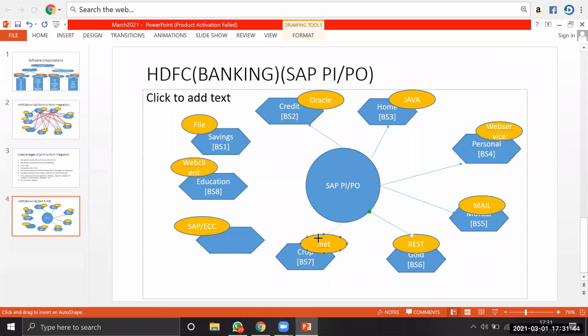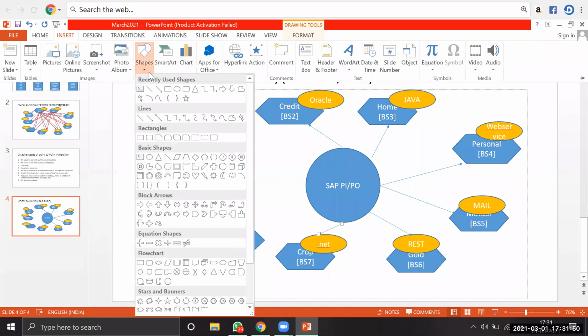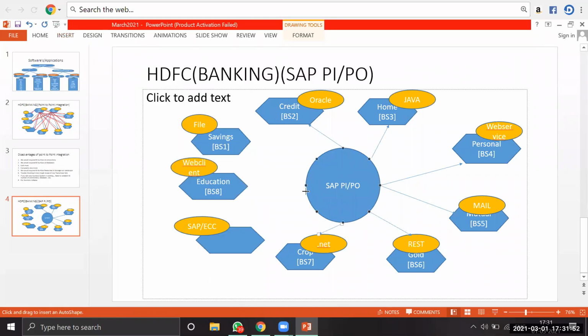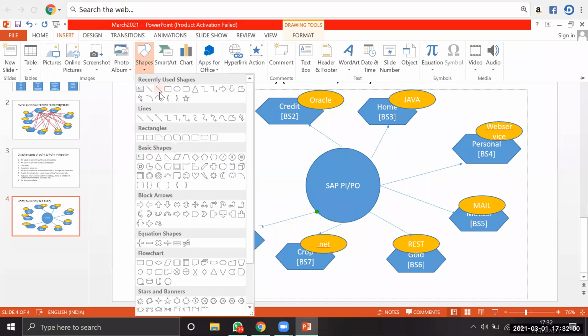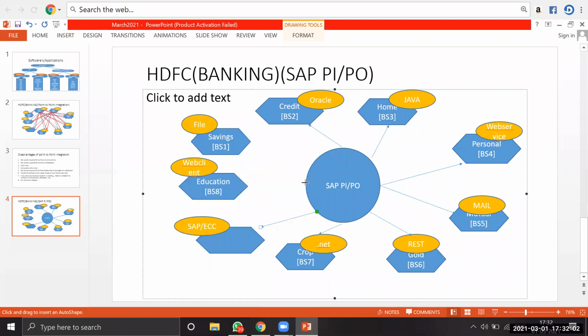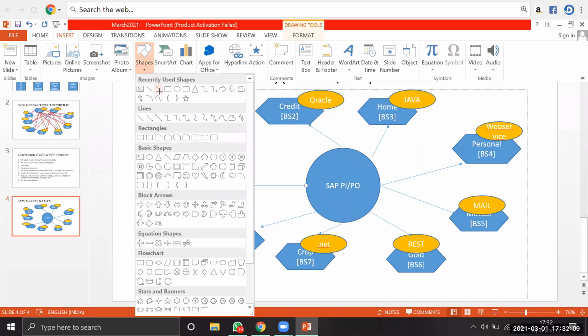So now the monitoring is also a bit easier. We can monitor all transactions through PO itself, because whatever transactions are happening in our organization, all of them will go through PI/PO itself. So this PI/PO acts as a single point of contact for our business.